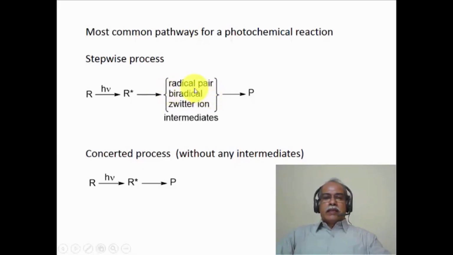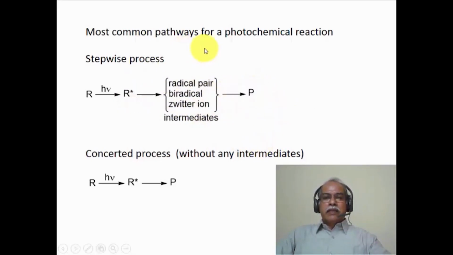So biradical is essentially two radical species present in the same molecule at different centers separated by a number of atoms. Zwitterions, of course, are ions where you have both the charges present, plus charge as well as the minus charge, and these are essentially polar intermediates that are formed during the course of the chemical reaction. So the photochemical reaction can essentially go through any one of these radical mechanisms, or a biradical mechanism, or a zwitterionic mechanism before it goes to the product.